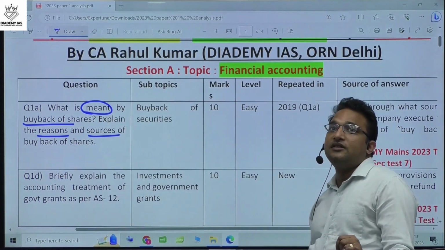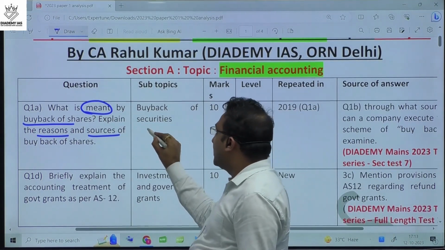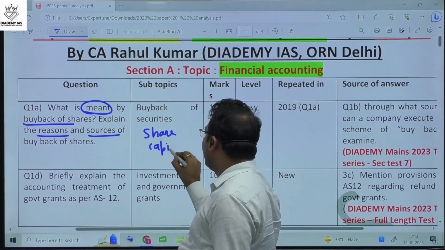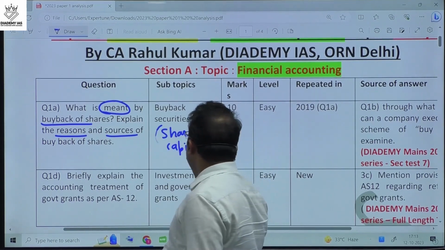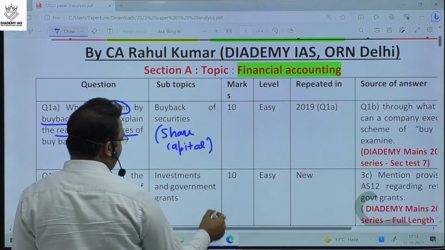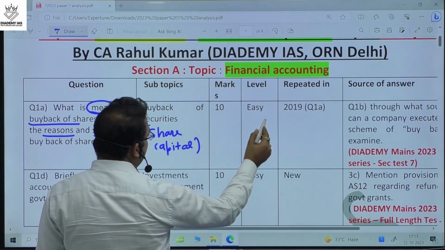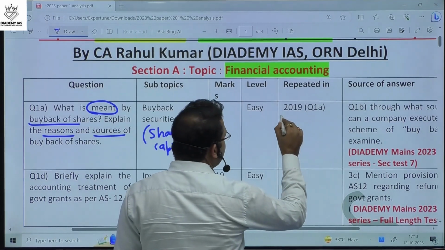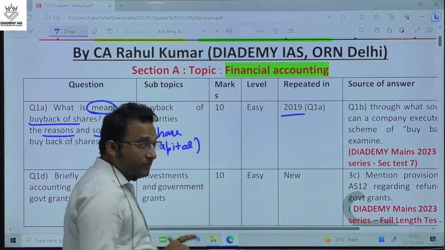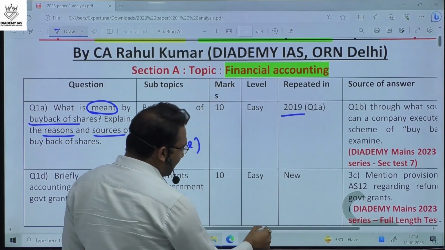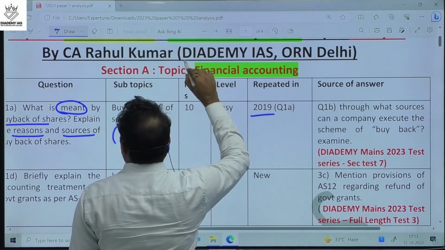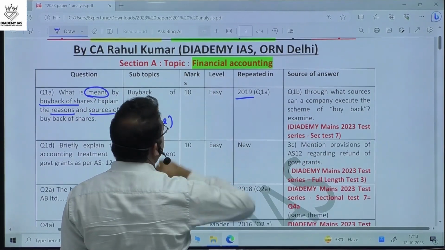This is in our syllabus under the name of share capital, the issue of share capital in financial accounting. Now this is a 10-marker question, an easy, direct question. The same question was repeated in 2019. That means if we go through the last few years' questions, they also provide us a lot of questions.